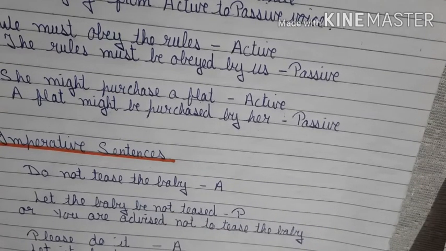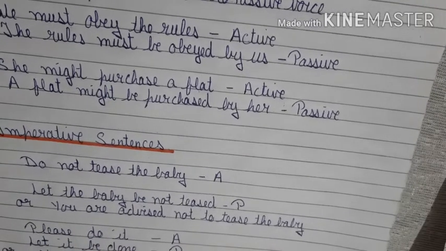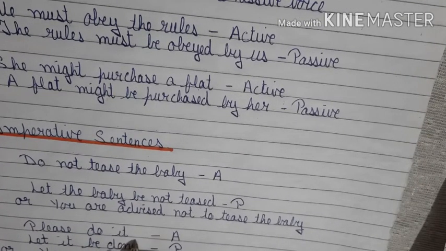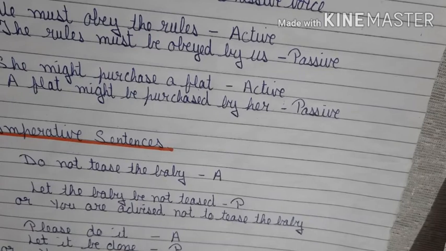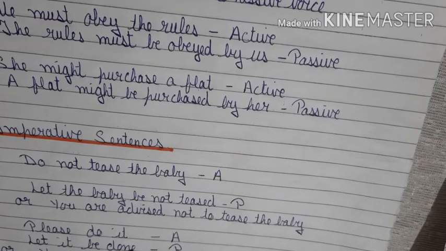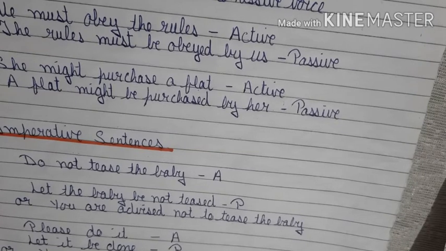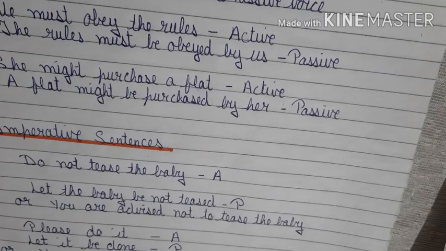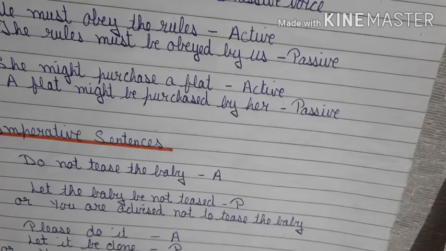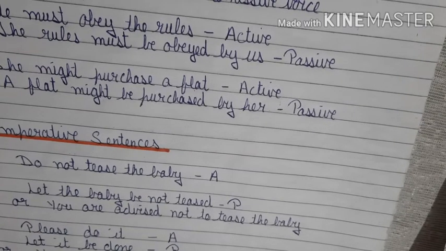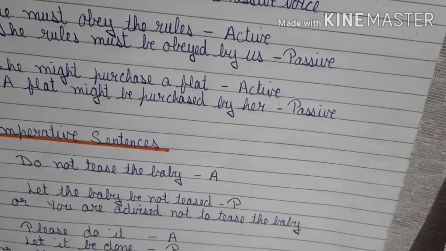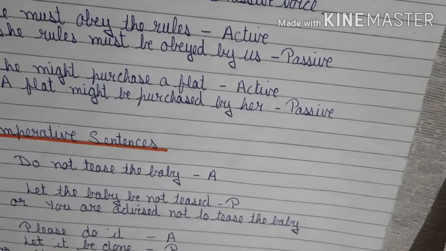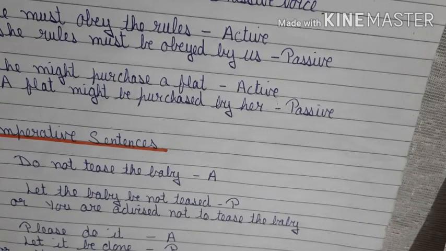Let's see one more example. Please do it. Now, this is one imperative sentence. Please do it. Let it be done. If you want to change it to passive, we can write it like this. Let it be done. Or you can write it, you are requested to do it. Right? So these are the two ways in which we can change our imperative sentences. With this, we come to the end of explanation of our topic, active to passive voice.